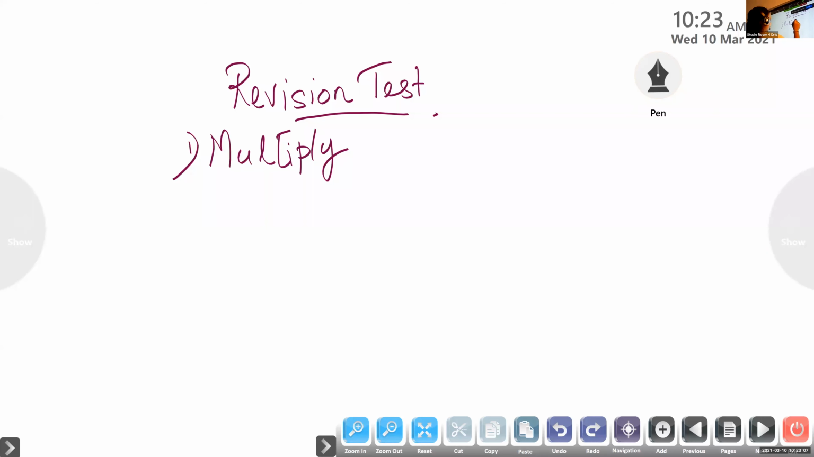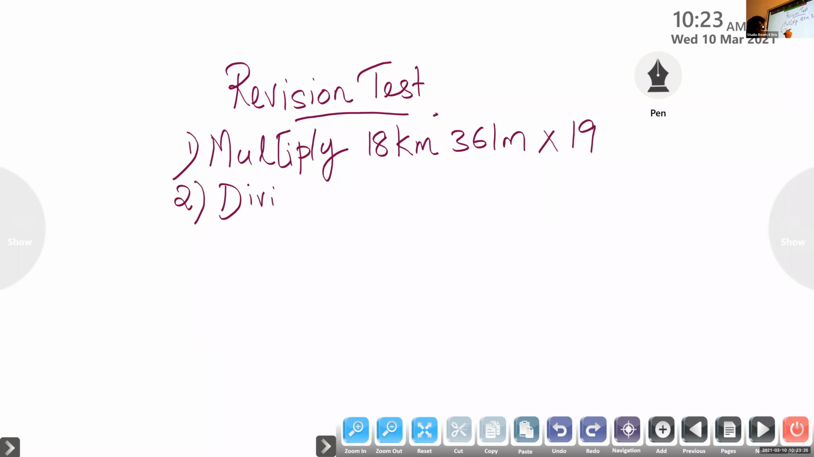Multiply 18 kilometer 361 meter. 18 kilometer 361 meter multiplied with 19. Question number 2, divide. 15 kilogram 183 gram by 21. So we can write here divide by 21. First do these 2 questions, then we will discuss the answers, then we will continue with the other questions.